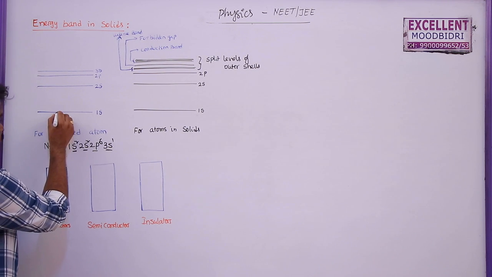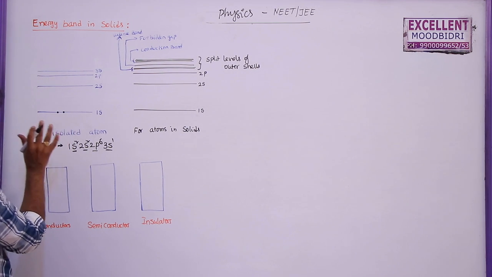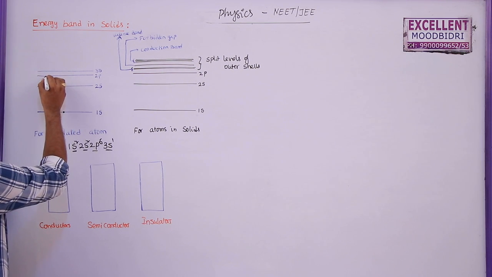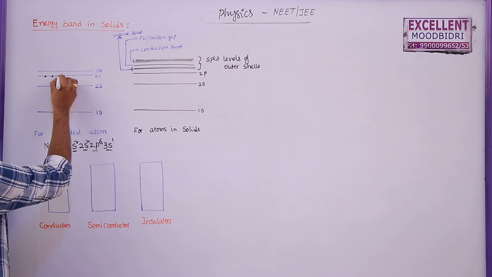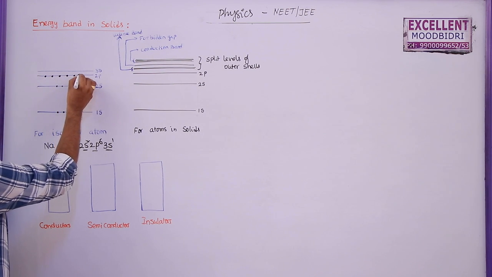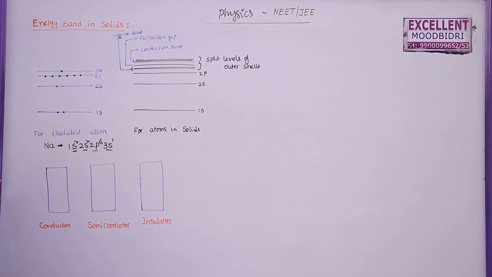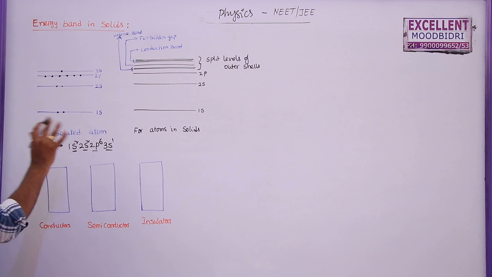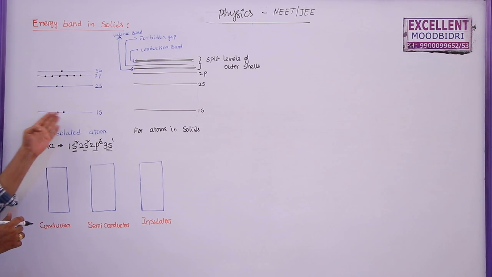The electrons in 1s have some energy, and the electrons in 2s have some more energy. Electrons in 2p have a different energy, and the lone electron in the 3s orbit will have different energy. For an isolated atom, electrons in different energy states will have different energy. So these are orbits or energy states.